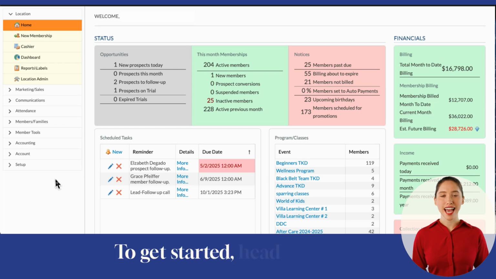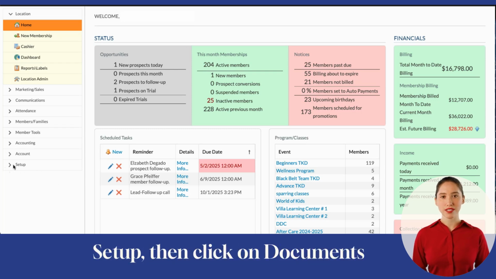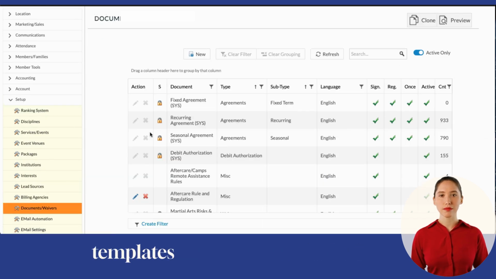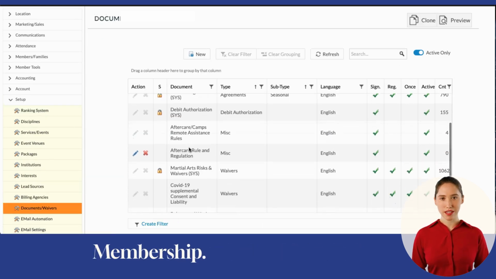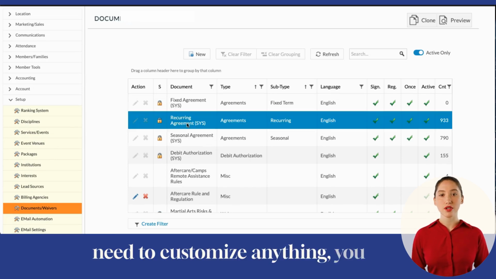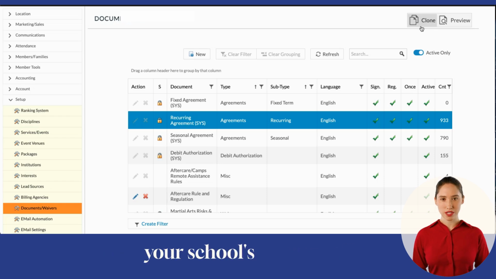To get started, head over to Setup, then click on Documents and Waivers. You'll see a few documents already there. These are locked templates provided by Black Belt Membership. You're welcome to use them as they are, or if you need to customize anything, you can clone and adjust them to fit your school's needs.